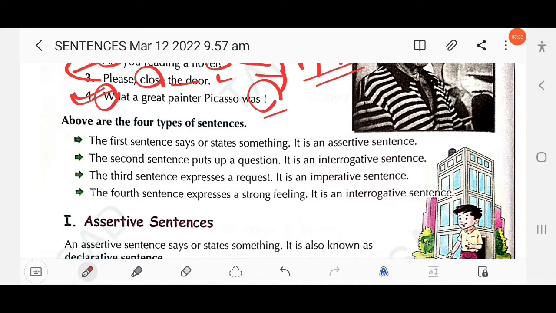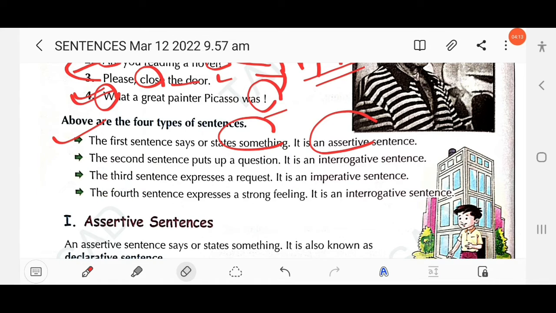The first sentence says or states something, so it is an assertive sentence. Take an example: I live in India. The earth moves around the sun. The sun rises in the east. I am a student. They are my parents. These are known as declarative sentences, or we call them assertive sentences.